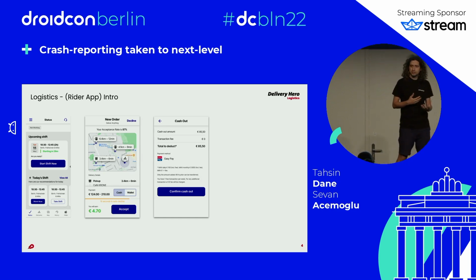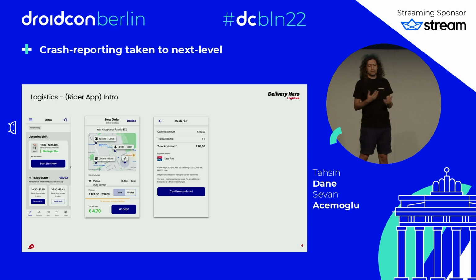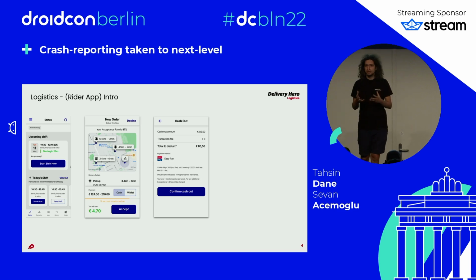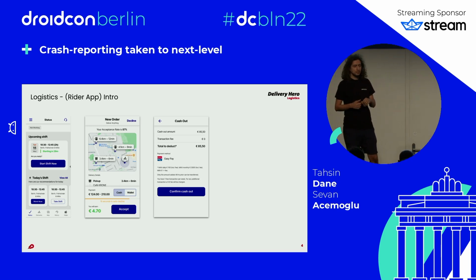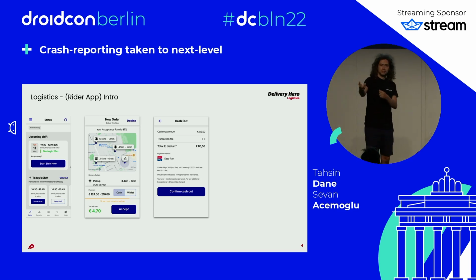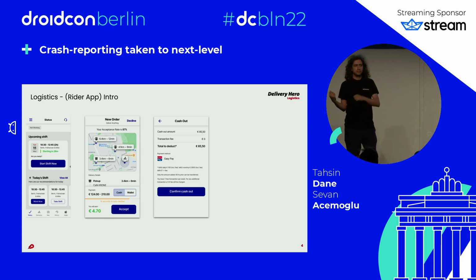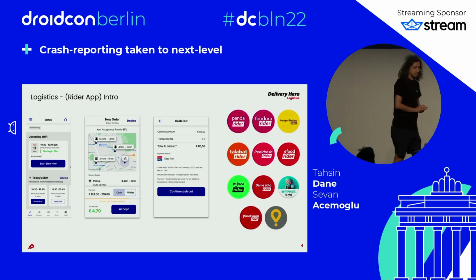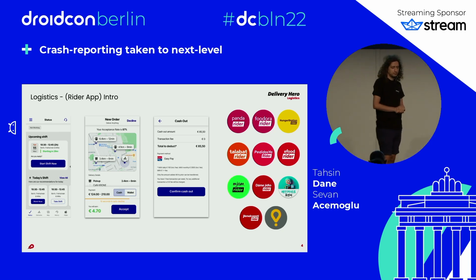They can pick a shift or work, and then they take orders. They are all interacting with our app, and even the wallet and money part is a bit complex because they also get cash from the customers, give it to us, and we give back their salary. All kinds of payments are going on. That's also really complex sometimes.